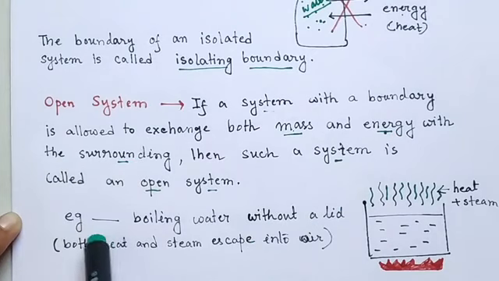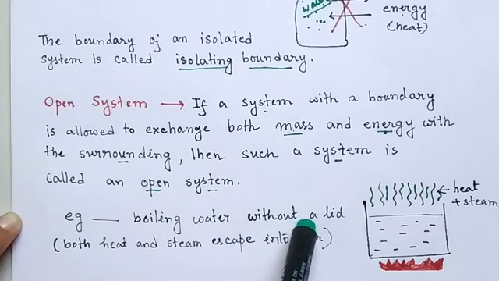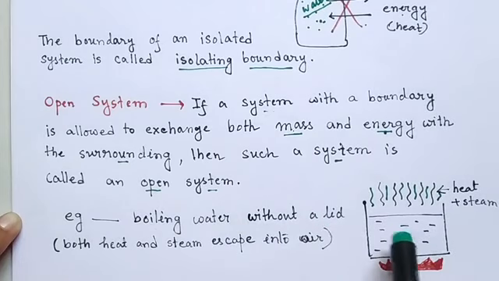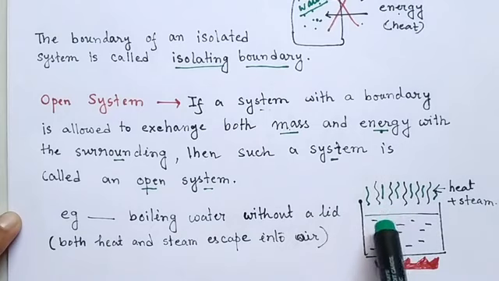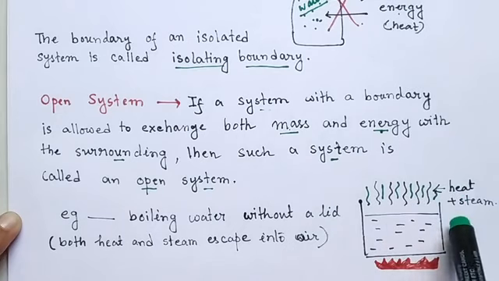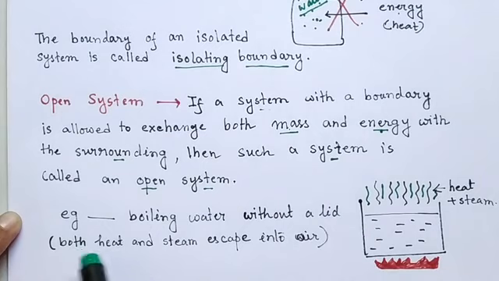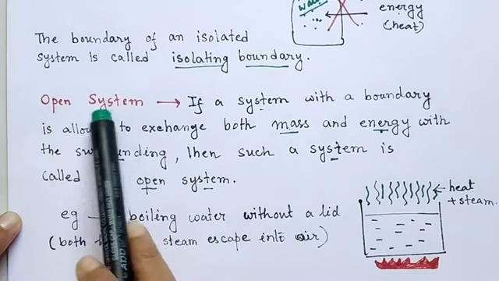So one example of the open system is the boiling water without a lid. Okay, so here suppose we have some boiling water, and we don't have any lid on it. So you can see that the steam will come out of this boiling water, and will mix with the air surrounding it, and with this steam the heat energy will also be radiated into the surroundings. So in such a case both the heat and the steam can escape into air. So the system of boiling water will form an open system.